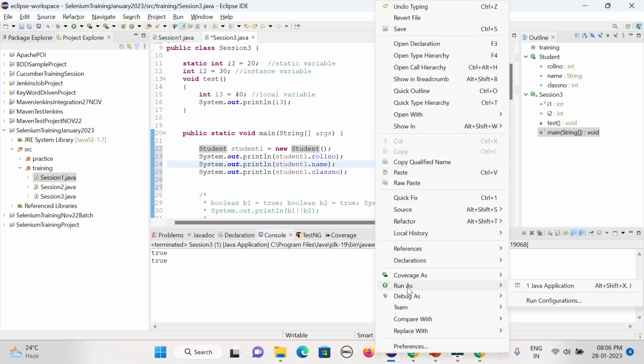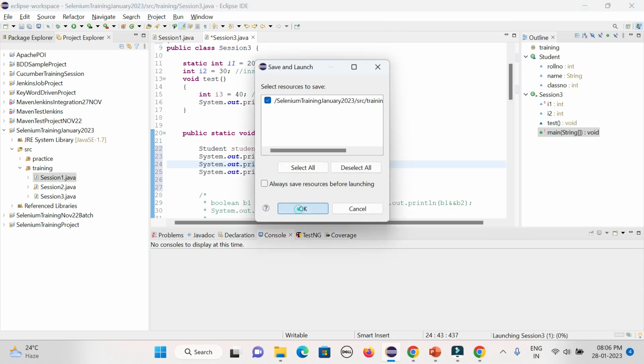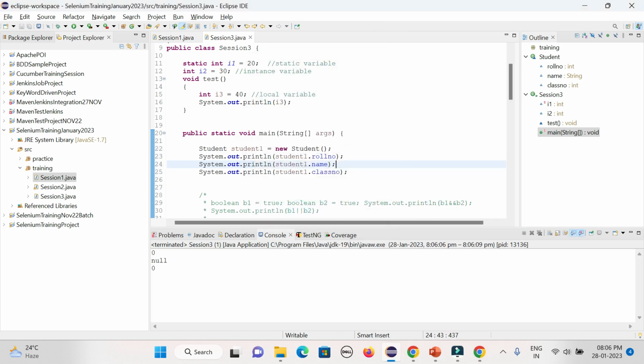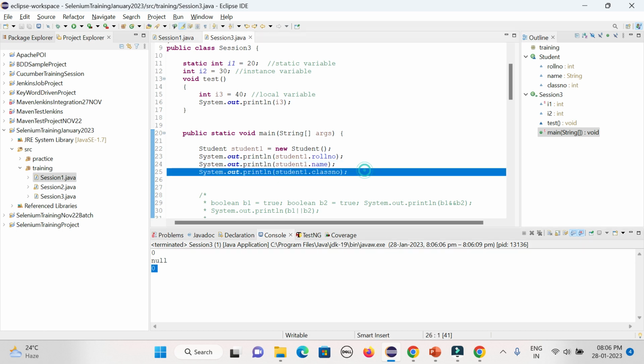So now what problem will come? What value will it print out? I told you, it will print the default value based on the data type. So what is the default value for the integer? It is 0. For the string it will be null, and for the other integer it will be 0. So now it is working like that.